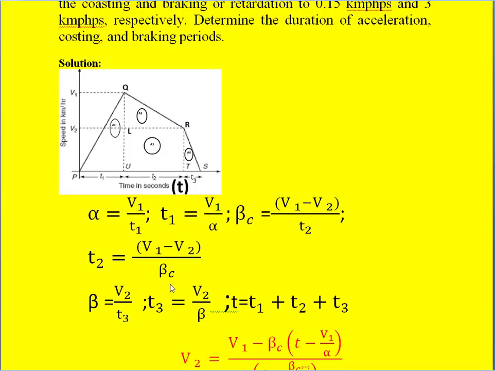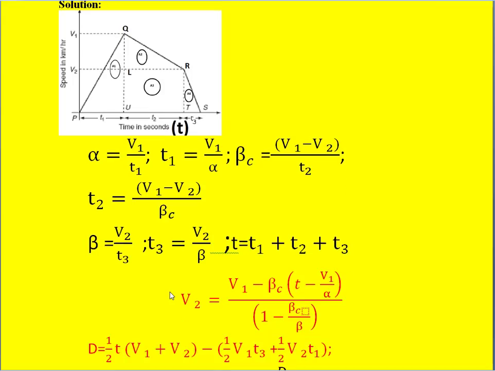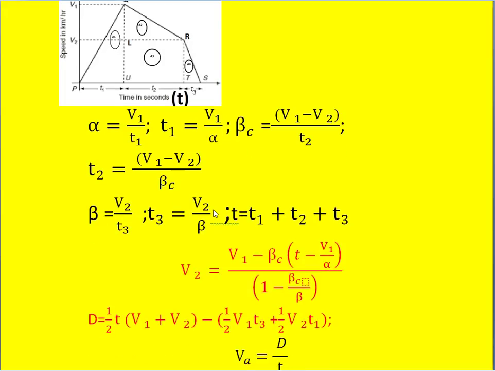So once T2 is known, next we also know this is the retardation region. So beta is nothing but V2 divided by T3. From that we can calculate T3 is equal to V2 by beta. And we also know that the actual time of running is nothing but T1 plus T2 plus T3, that is the sum of this and this periods.